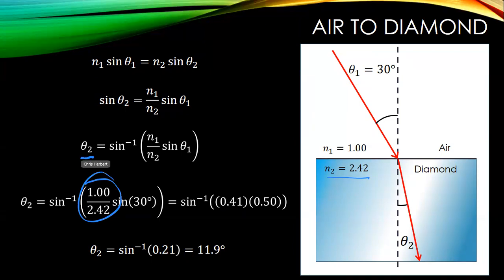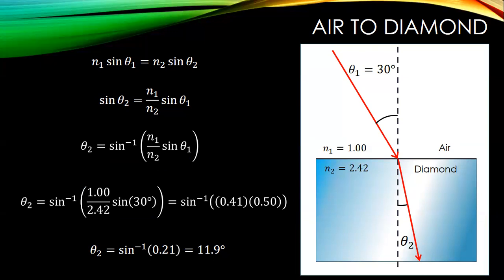I'm calculating the angle of refraction by using the arc sine. We still have this ratio between the two indices of refraction, and we multiply again by sine 30 degrees. So this time we get an even smaller angle. Not surprising, we're going to an even higher index of refraction. So now we're going from 30 degrees to 11.9 degrees. So that's how you apply Snell's law.